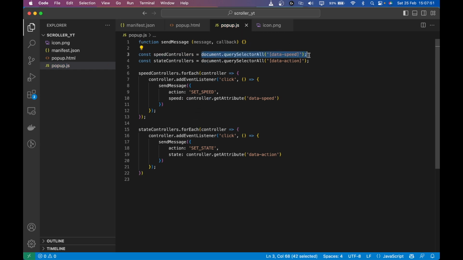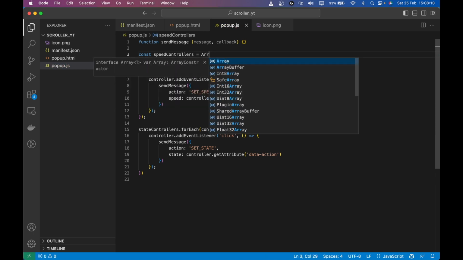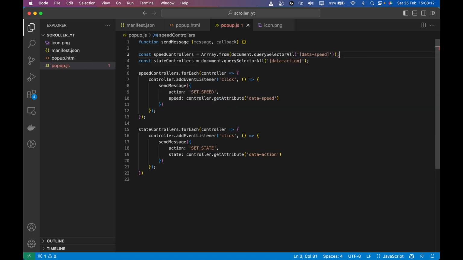the value returned from querySelector is not an array, or at least not an iterable array. So we have to convert it into an iterable array so we can run a for loop on it. What we're going to do is wrap it inside an Array.from call, and that will convert it into an array. The same thing I'm going to do here. So Array.from document.querySelectorAll for the data action, and then they are perfect.